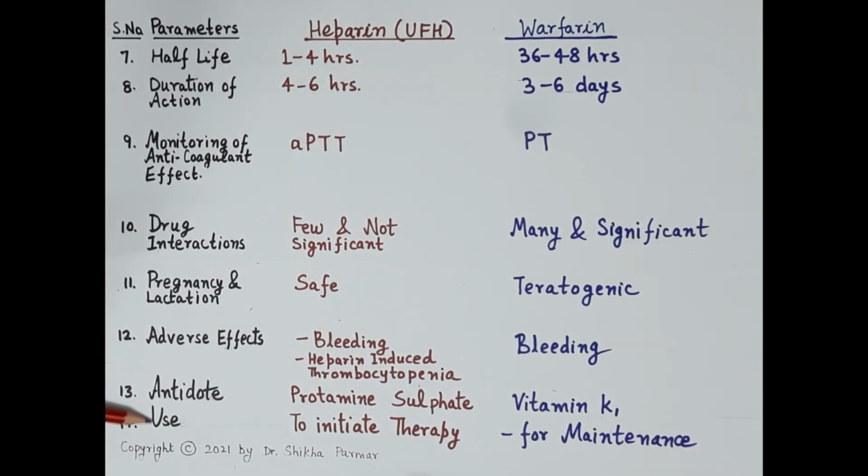Now, the use. Since the onset of action of heparin is very fast, it is indicated in the initiation of therapy as an anticoagulant. It is essential to initiate therapy with heparin in the treatment and prophylaxis of venous thromboembolism, like deep vein thrombosis, pulmonary embolism, and arterial thrombotic syndrome, and various other problems.